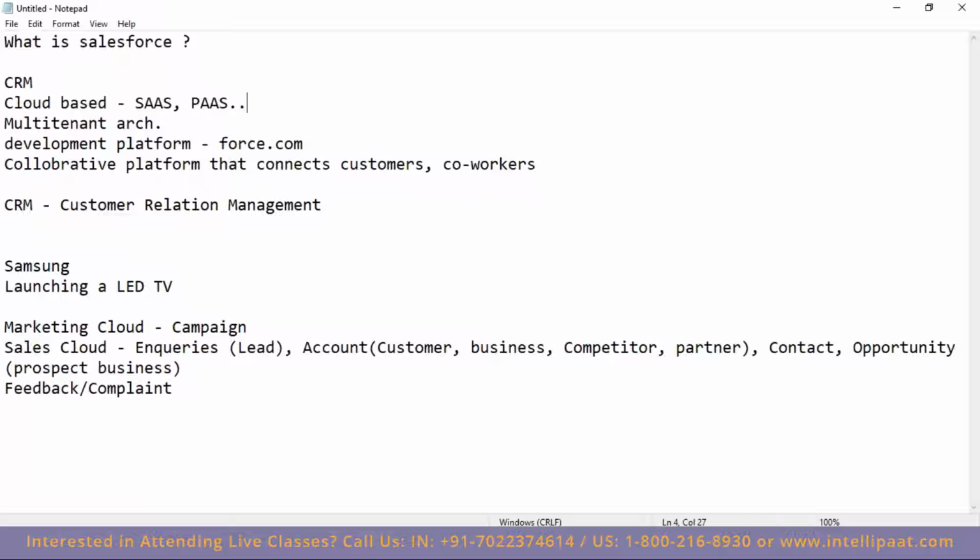Okay. Remember, it is not infrastructure as a service. Salesforce is not this. What are they? We will discuss in a short while after discussing what is CRM. As of now, we are discussing only the CRM. What is CRM?